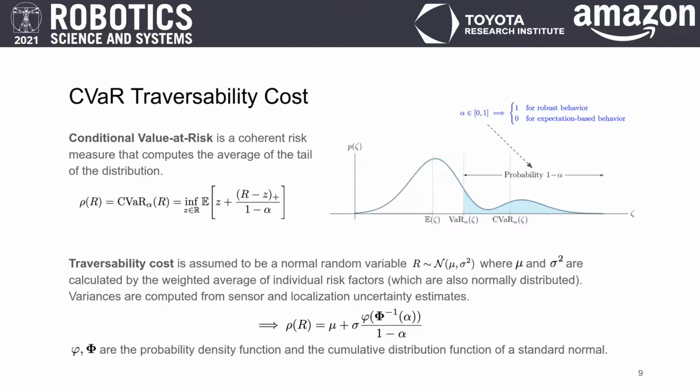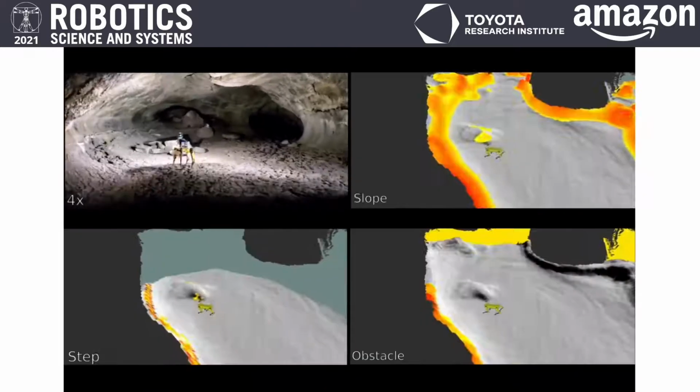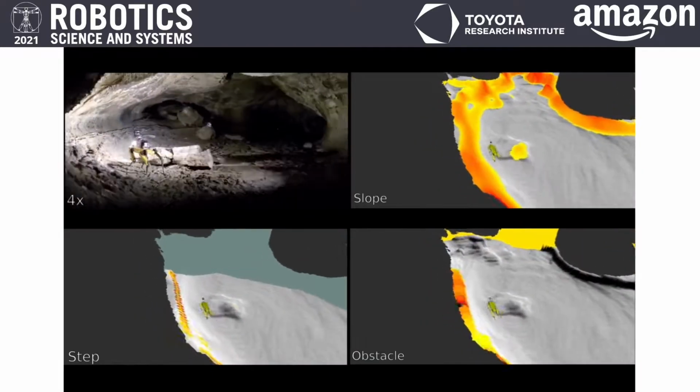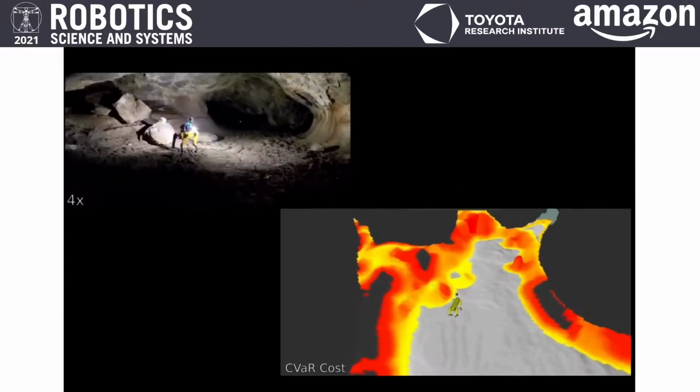We assume the risk random variable is a normal distribution, such that the mean of that distribution is given by combining the various risk values from collision, step, and slope risk, and its variance is given by the sensor uncertainty estimate. This assumption allows for efficient aggregation of tail risks along a given path. Here we show the different risk sources for a legged robot navigating a challenging underground environment. The CVaR cost is computed for each grid cell in the 2.5D cost map.